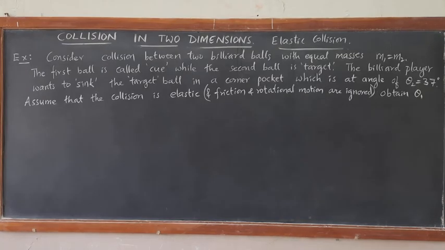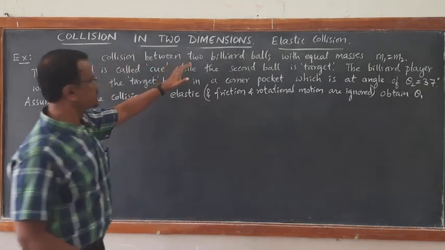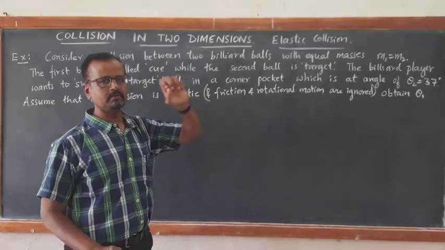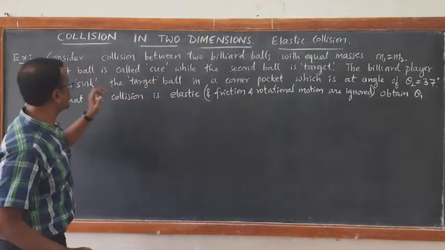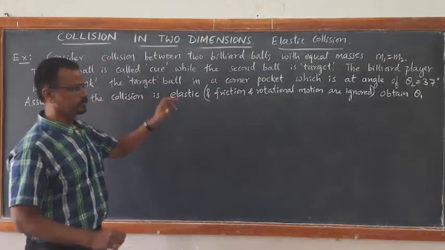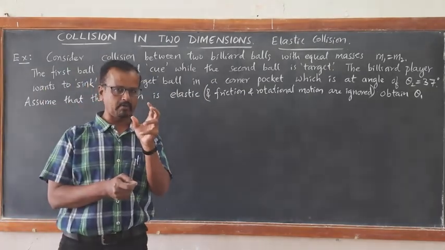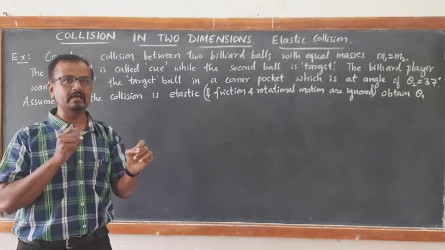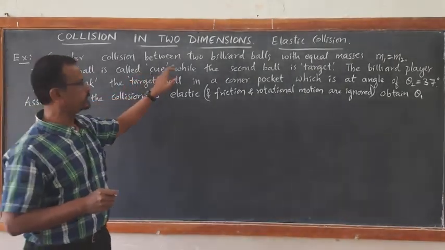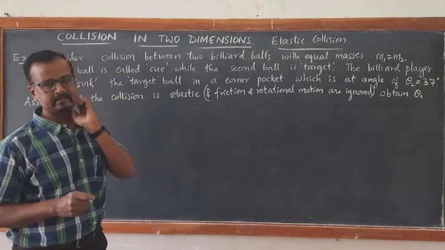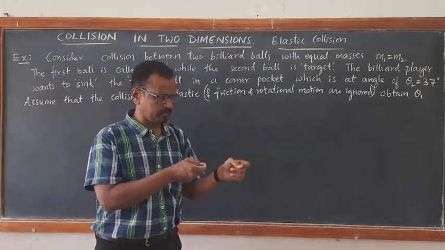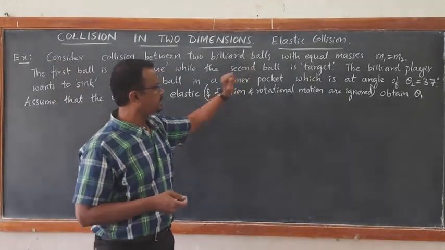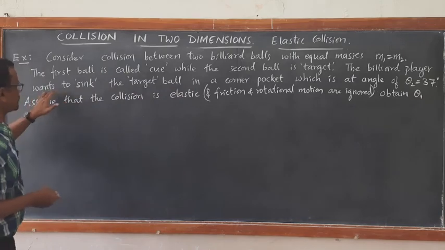Look at the problem. Consider collision between two billiard balls with equal masses m1 and m2. You must have seen billiard balls, they are of the same mass. The first ball, usually a white ball, which is used like a striker in carom, is called the cue, C-U-E. The second ball, which is stationary and which you are going to hit, is called the target.